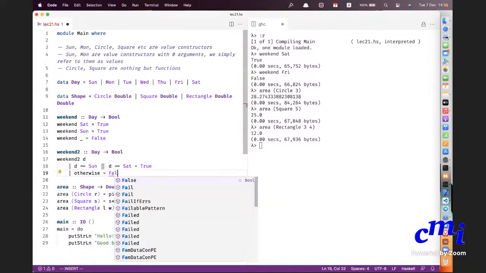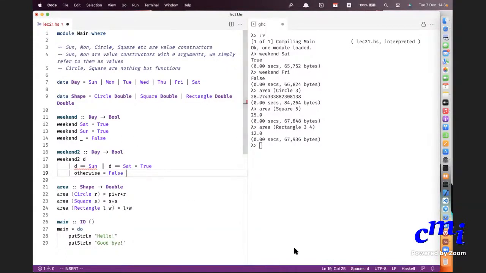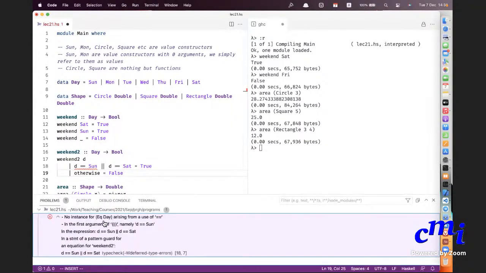You will already see that VS Code itself is complaining. This Eq should be there, right? Who's saying this? Sir, I'm Nilabjo. How did you figure that out? I mean, this equality will only hold if the type belongs to Eq. VS Code also complains the same thing: no instance for Eq Day. It shows not only that there's a problem, but also other details. You cannot compare equality between two functions, clearly.